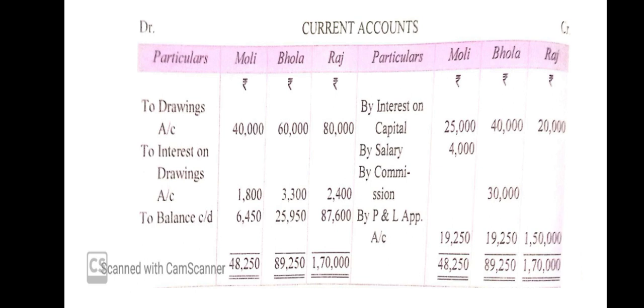Now the debit side, to drawing: Molly, Bhola and Raj, drawing 40,000, 60,000 and 80,000. Then to interest on drawing 1,800, 3,300 and 2,400. Now the current account will be closed. The credit side is more here, so you will write the difference amount as to balance c/d: 6,450 for Molly, 25,950 for Bhola and 87,600 for Raj. So this was the current account.